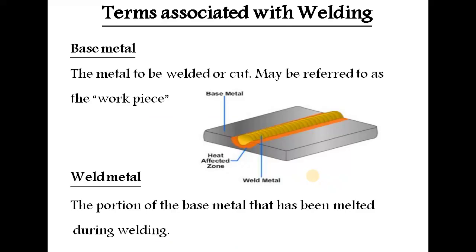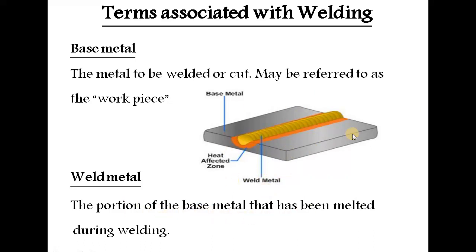Next, we discuss the terms associated with welding. Base metal: the metal to be welded or cut may be referred to as the workpiece. When you start the work, the total material is called base metal. Once you start the welding process, the place where metallurgical aspects are affected is called weld metal, the portion of the base metal that has been melted during welding.